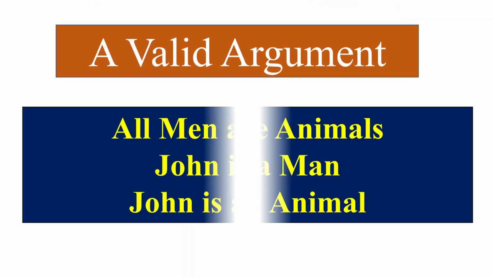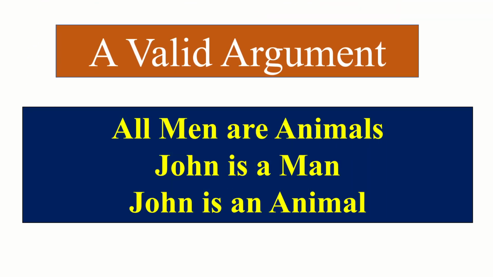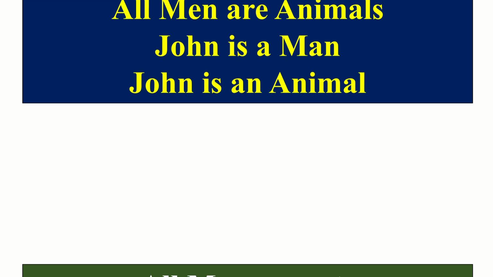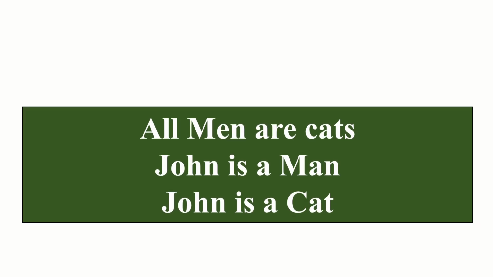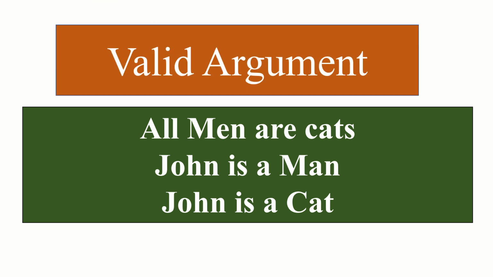Consider a simple valid argument. All men are animals. John is a man, therefore John is an animal. Consider another argument. All men are cats. John is a man. John is a cat. This is a valid argument.